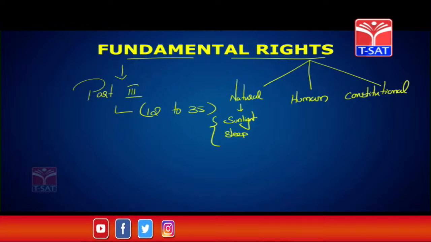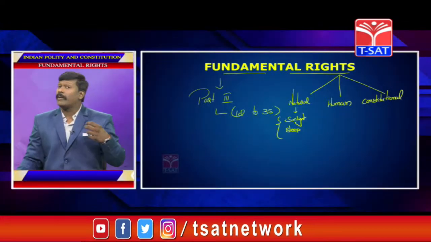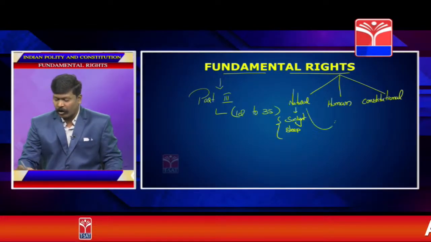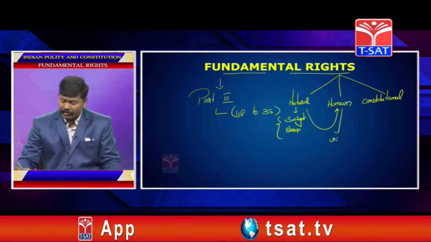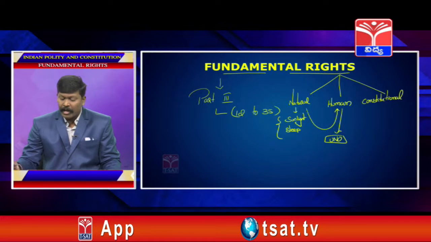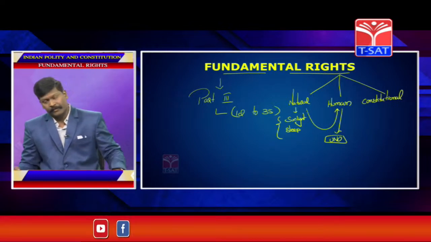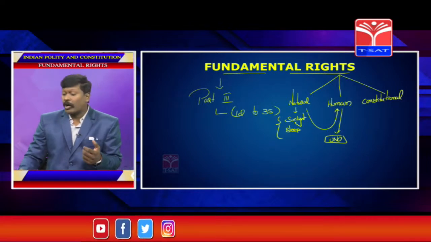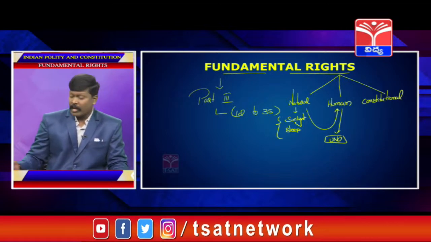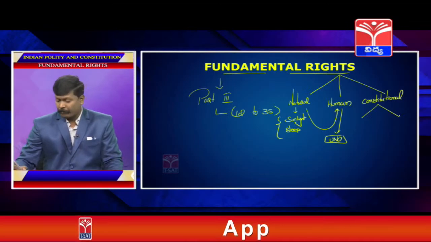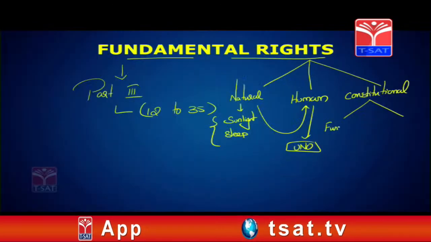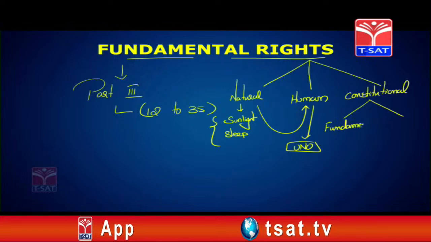These are natural rights. Those natural rights which are only for humans are called human rights, and these are codified by the United Nations organization. Now, what are constitutional rights? Constitutional rights are again divided into 2 types: fundamental rights and legal rights.